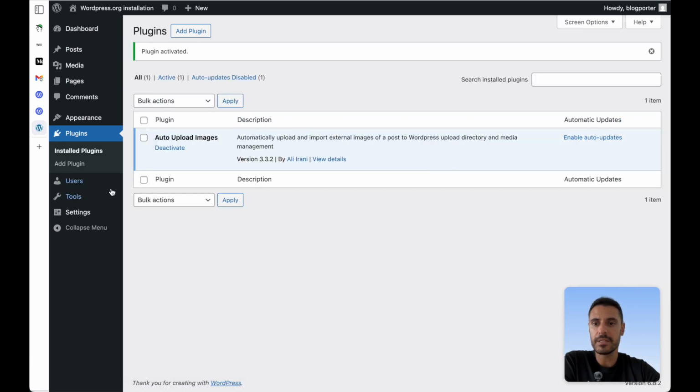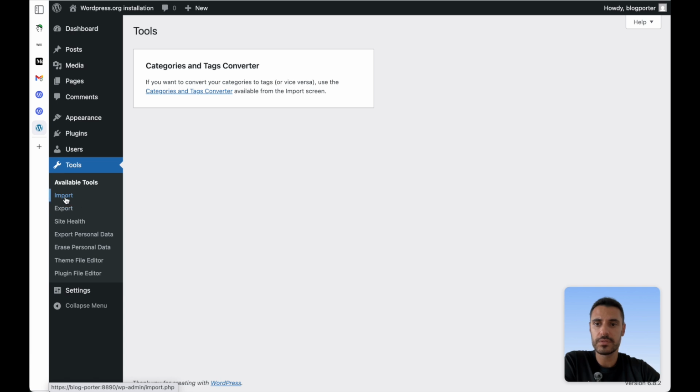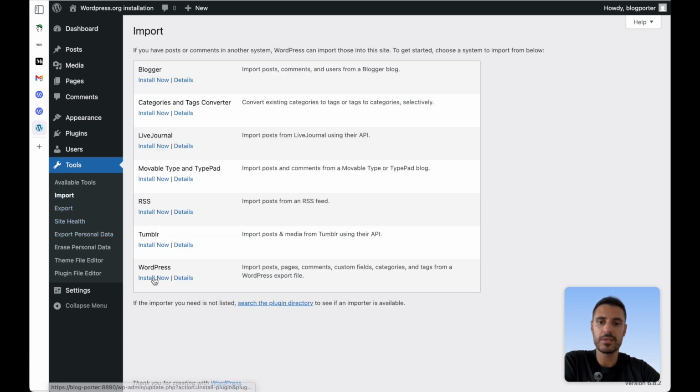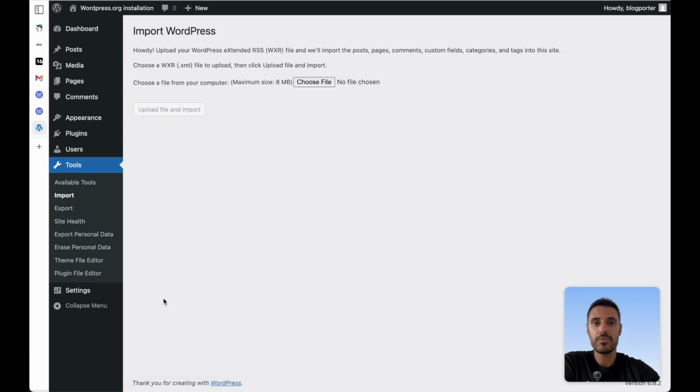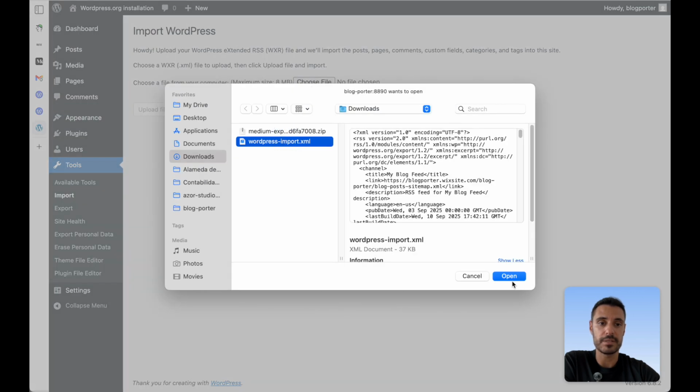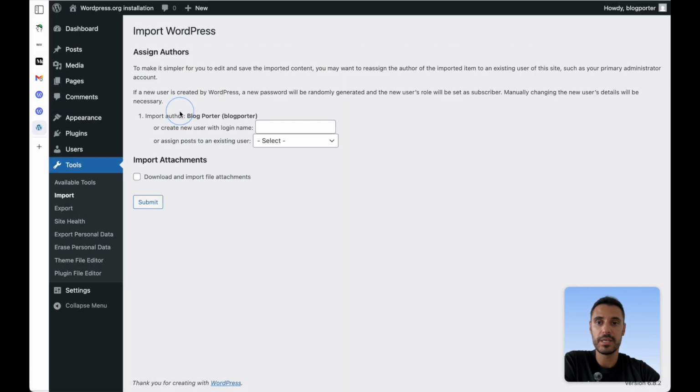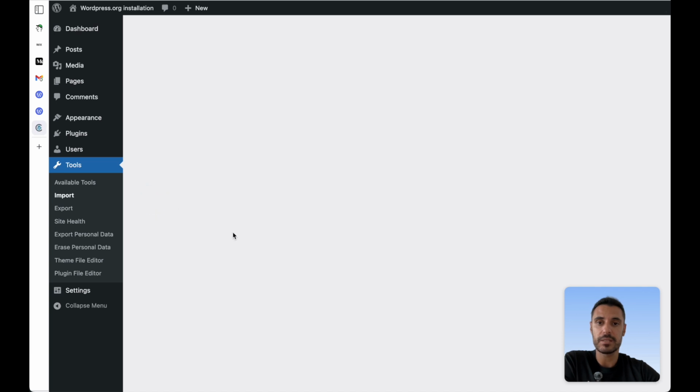Okay, and the next one is going to Tools, click Import, and the option we want is this last one. So we just click Install Now. All right, it's installed. And now I just have to click Run Importer. So now that the Auto Upload Images plugin and the importer of WordPress is installed, I can go ahead, select here the WordPress file, click Upload and Submit.